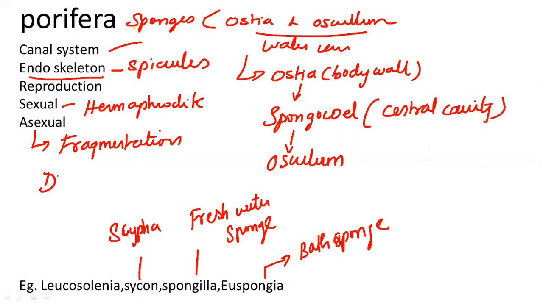And remember one thing, it is a diploblastic organism. That means the origin of its tissues is either endoderm or ectoderm only.